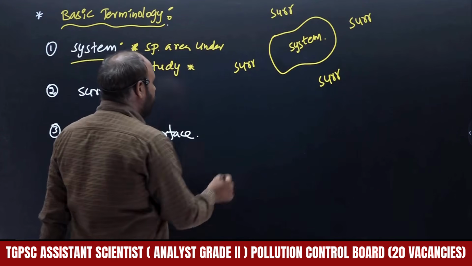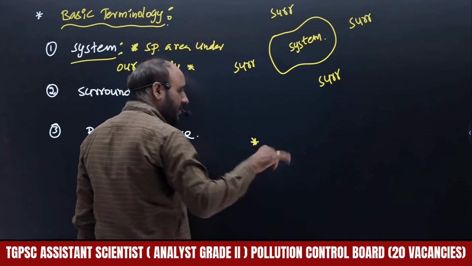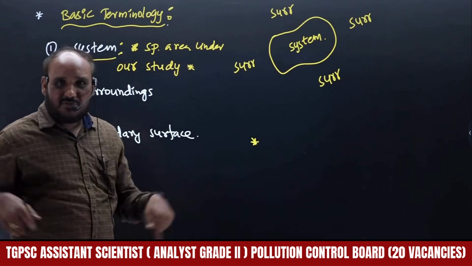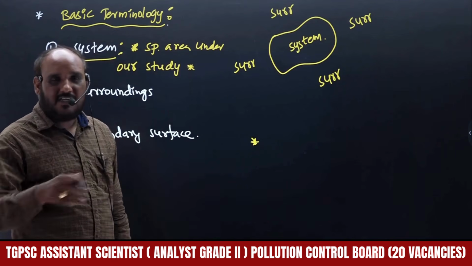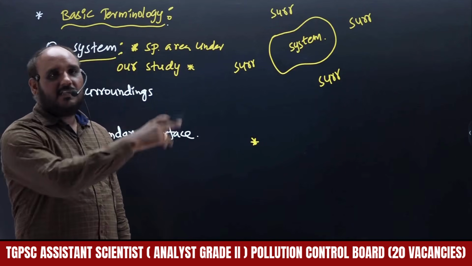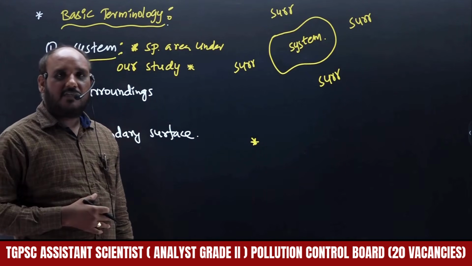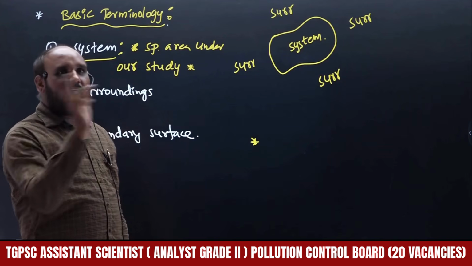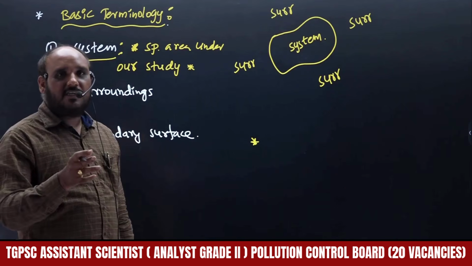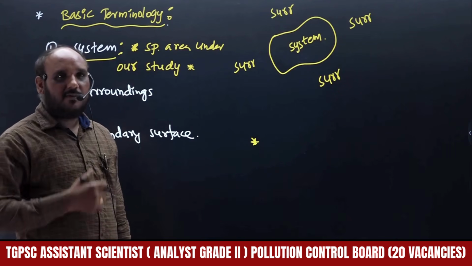So simply think of the observation, whatever the observation. For example, our classroom is the system because my observation is on this class. The rest of the thing, the remaining Hyderabad region, is surroundings. My classroom and other Hyderabad both combined together, that is called universe, that is Hyderabad, right?